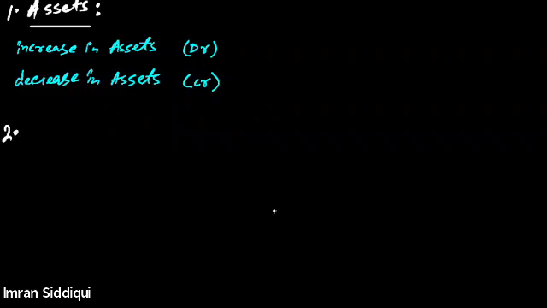Moving on to the second account as per the modern accounting approach. We have a liability account, right? What is the rule regarding the liability?